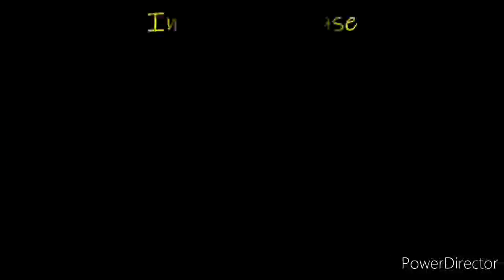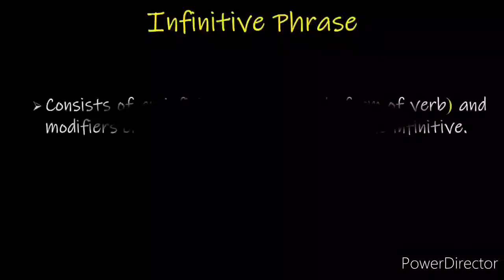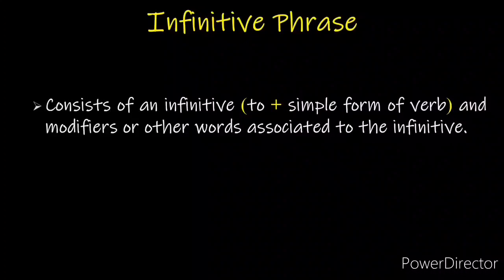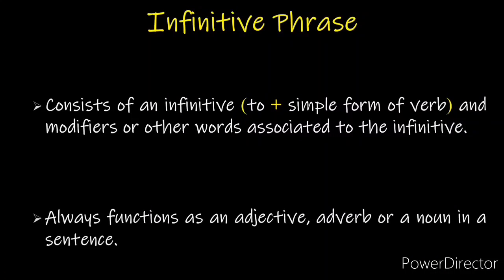Infinitive phrase. An infinitive phrase consists of an infinitive, that is, to plus simple form of verb and modifiers or other words associated to the infinitive. An infinitive phrase always functions as an adjective, adverb, or a noun in a sentence. For example, he likes to read books. In this example, the underlined phrase is an infinitive phrase which functions as a noun.